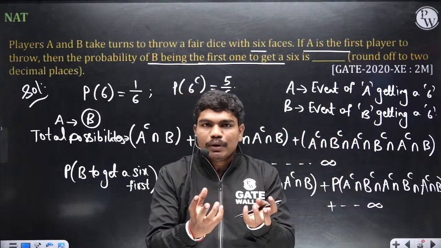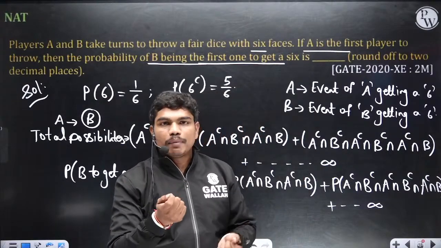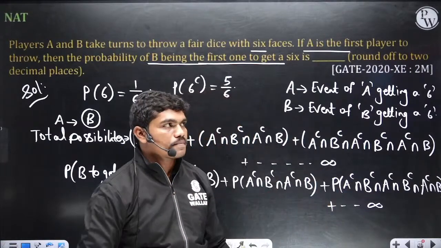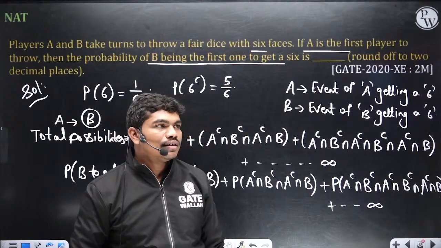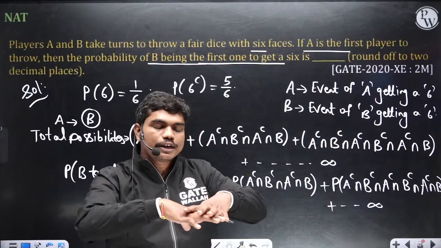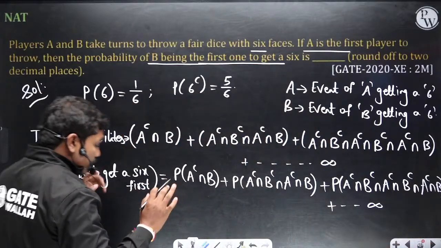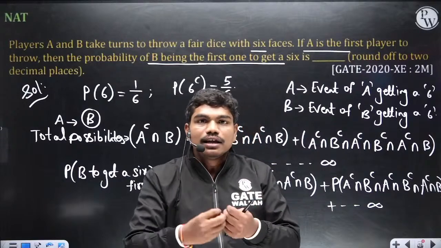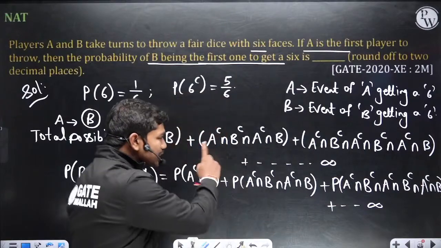So will the probability of getting a 6 change from A to B, or will it remain the same? It means the probability of getting a 6 when A is throwing and the probability of getting a 6 when B is throwing, will it be the same or different? It will be the same, right? Because the die doesn't have any partiality. Even if A throws or B throws, the probability of getting a 6 is the same. And tell me one more thing. A has thrown and then given it to B, then the outcome of B is not dependent on A. Every throw is independent, so all these events are independent events.